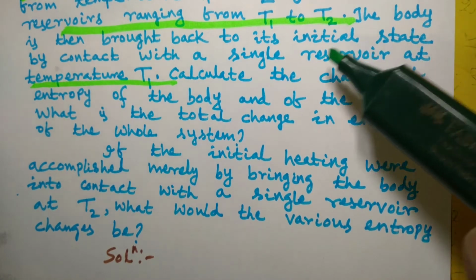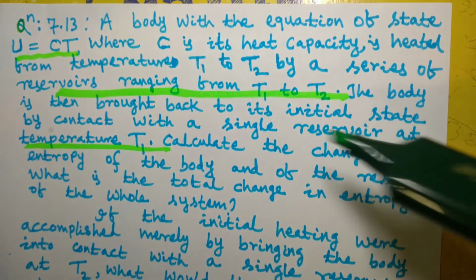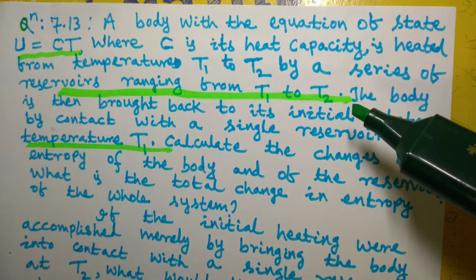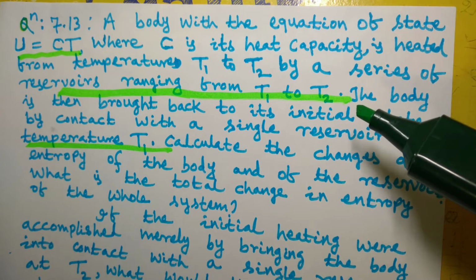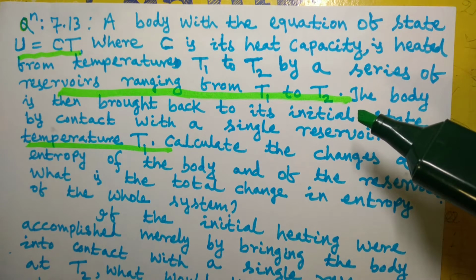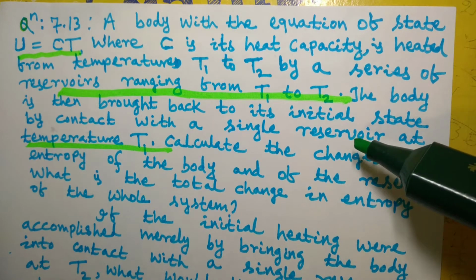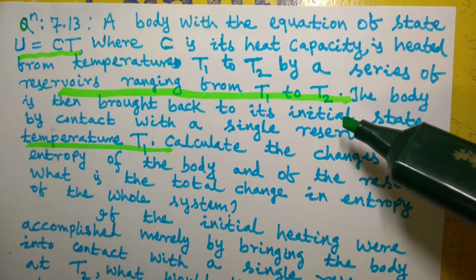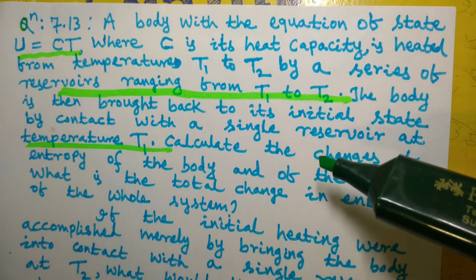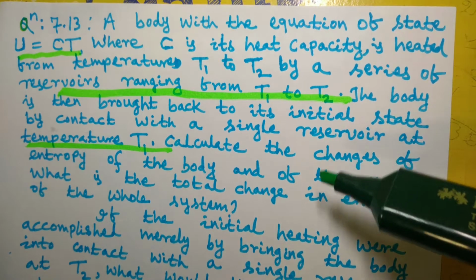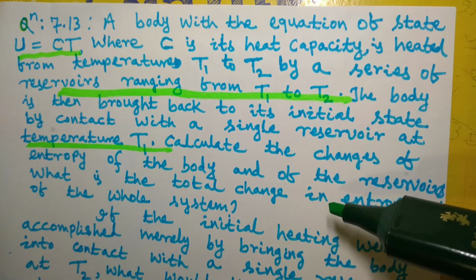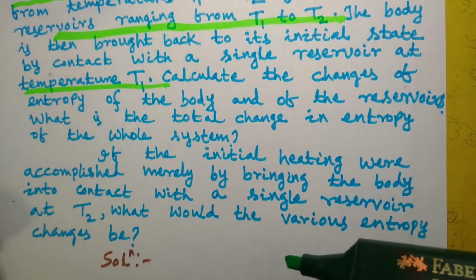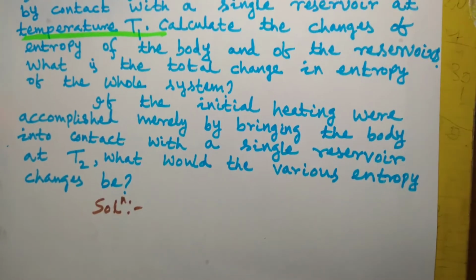In this first part, when the body moves from temperature T1 to T2, it is a reversible heating process because it comes into contact with a series of reservoirs, so that the temperature difference during each of the heating processes is infinitesimal. And the second return path, when the temperature of the body comes back to its initial temperature T1, that is an irreversible heating process. So first we will calculate the total entropy change or entropy change of universe in the first part, and then for the second part we will calculate the entropy change of universe and then compare.